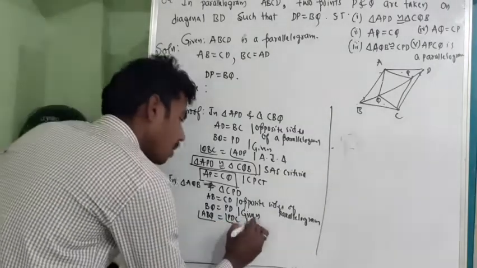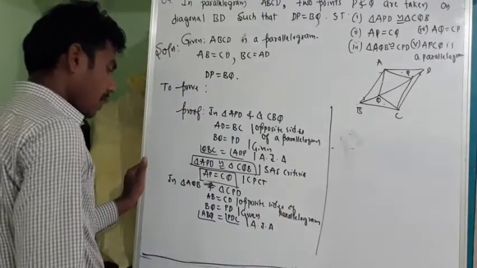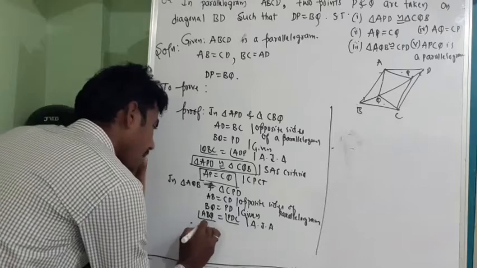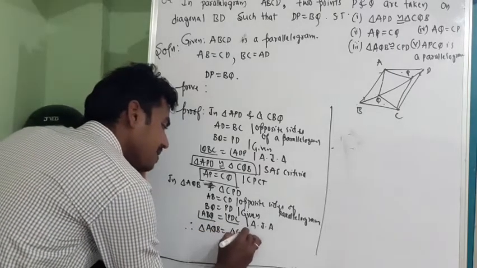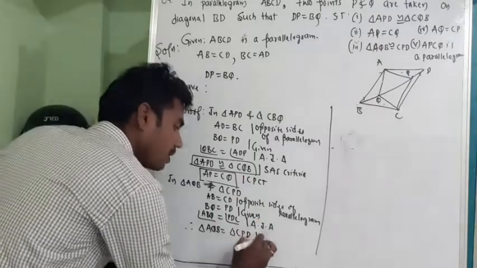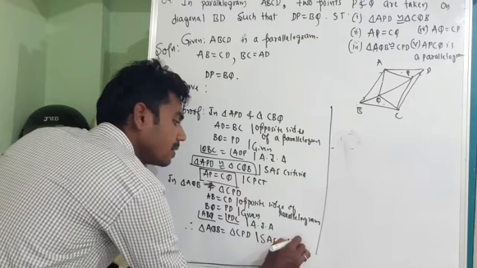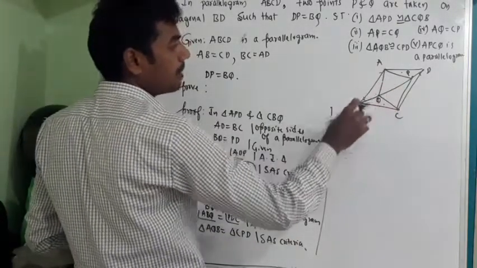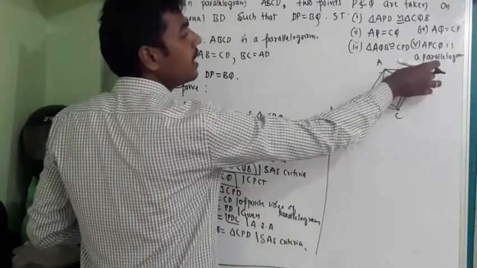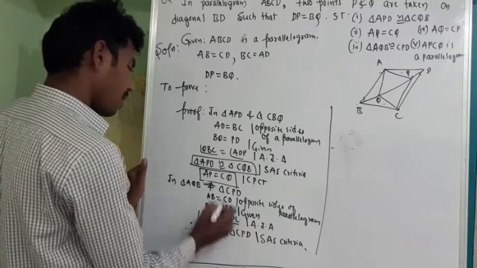So this is because of alternate interior angles. Next, what can I write? Therefore, triangle AQB is congruent to triangle CPD. This is because of SAS congruency criteria. See, these two sides and the included angle of this triangle are equal to two sides and the included angle of the other triangle. Hence, they are congruent.